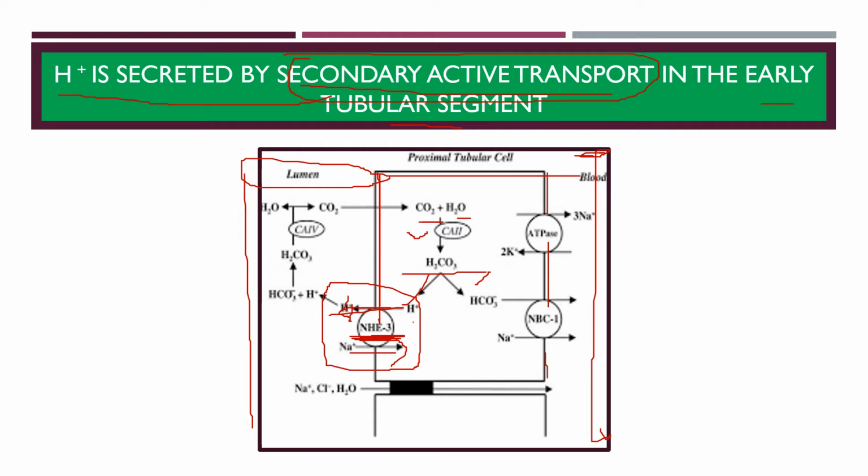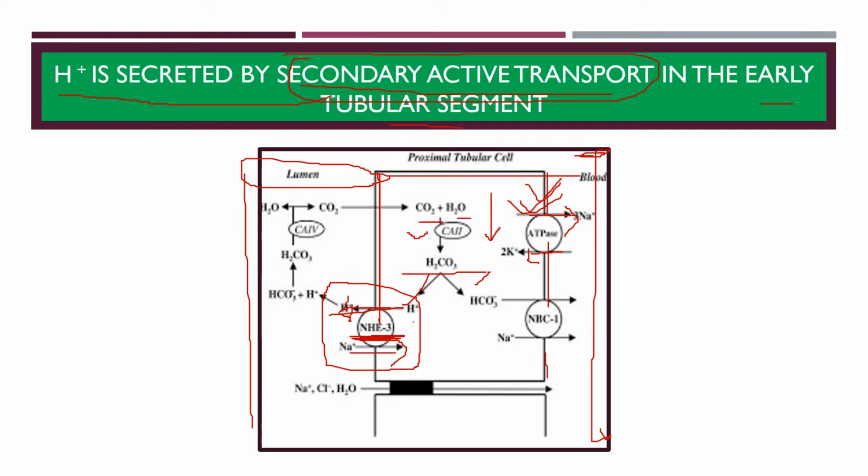How is it possible? If you look at the basolateral surface, you can see there is active functioning of the sodium potassium ATPase pump. The function of this pump is to remove 3 sodium and take in 2 potassium. That means this pump utilizes energy, and with that it reduces the sodium concentration within the cell.